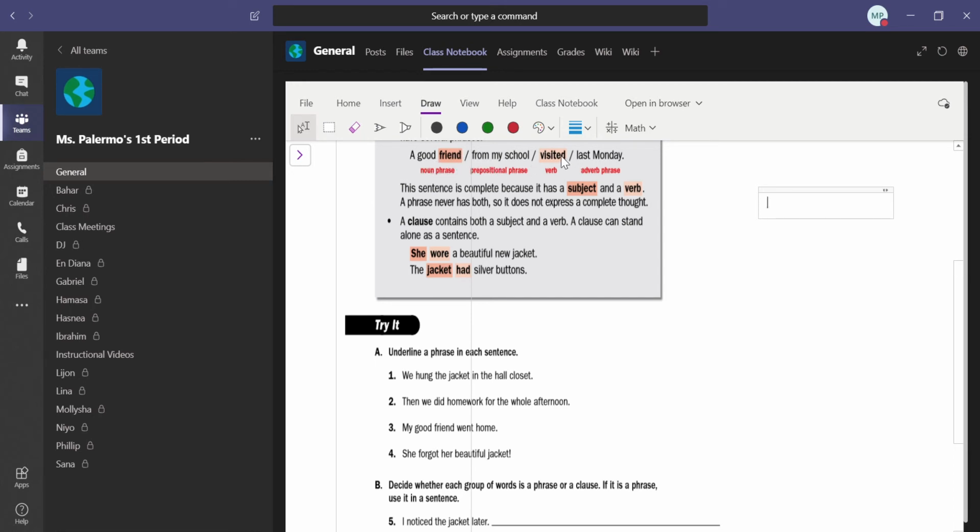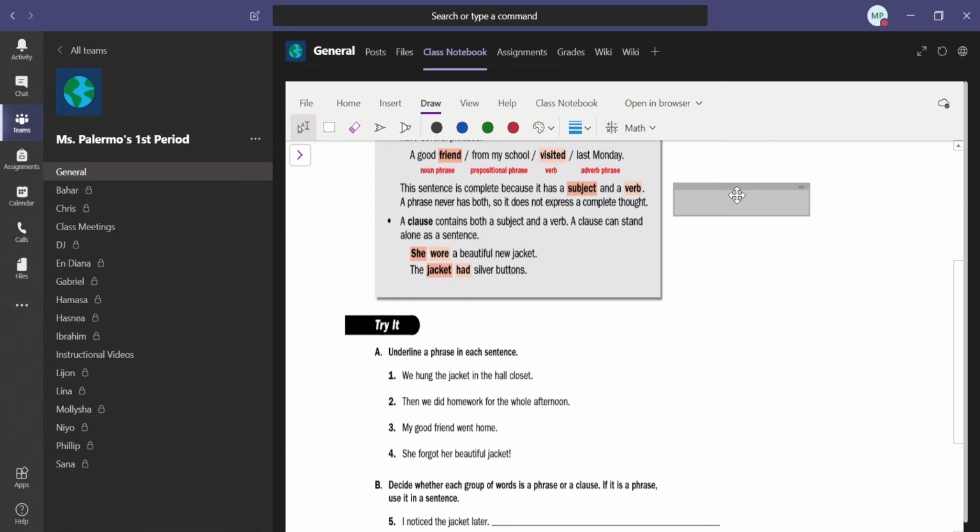So we're still thinking about subjects and verbs. A phrase never has both. So you can think of a phrase kind of like a fragment. It's a piece of the sentence. A clause contains both a subject and a verb. A clause can stand alone as a sentence.